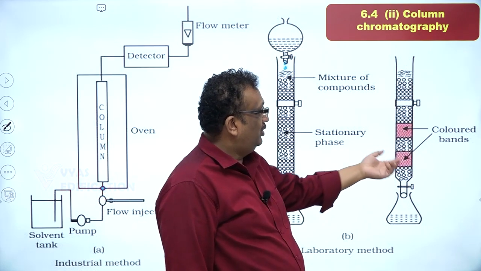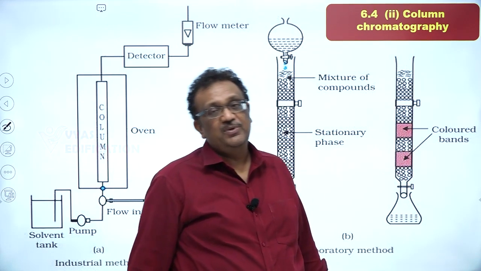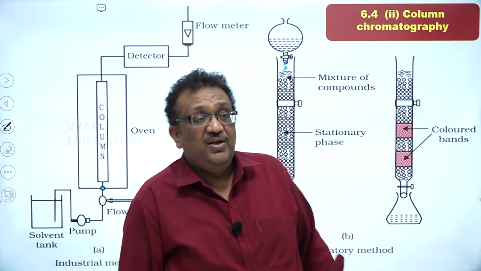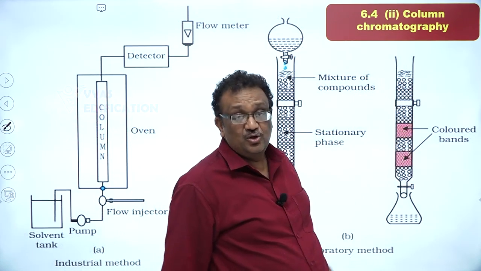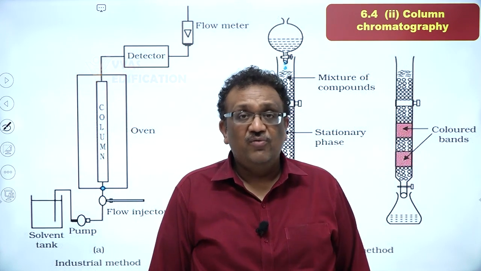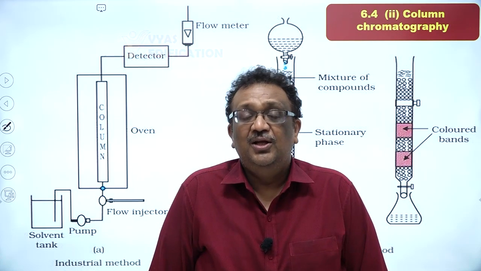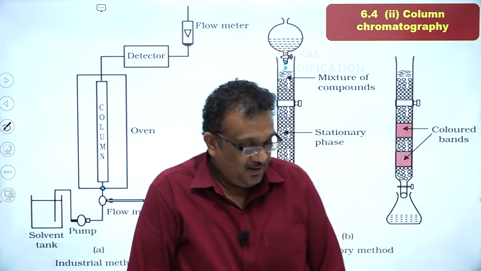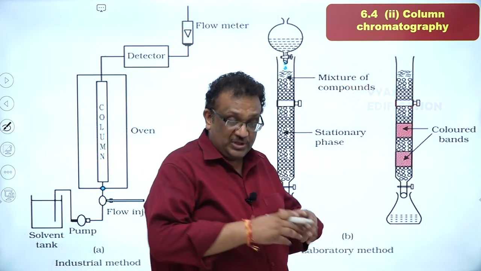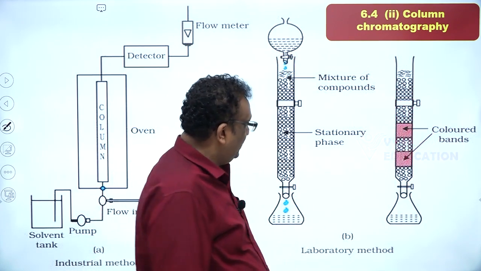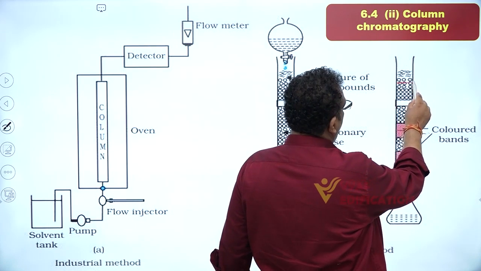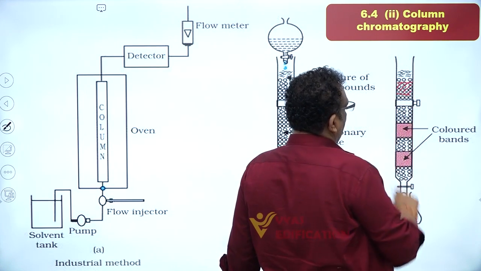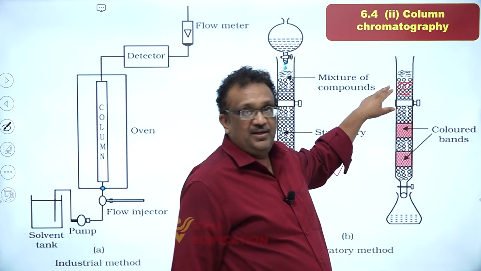You get 2 bands, that means there were 2 different solutes. If you get 3 bands, you get 3 different solutes, and you can separate them. Since chlorophyll gets separated as 3 different bands, you call them chlorophyll A, chlorophyll B, chlorophyll C. Now you might say that I want to recover the chemical also. Is that possible? Yes, that is very much possible. How? Say you have chlorophyll A, B and C.